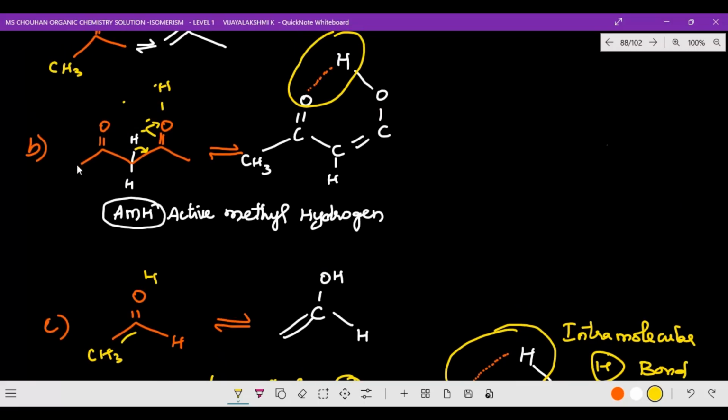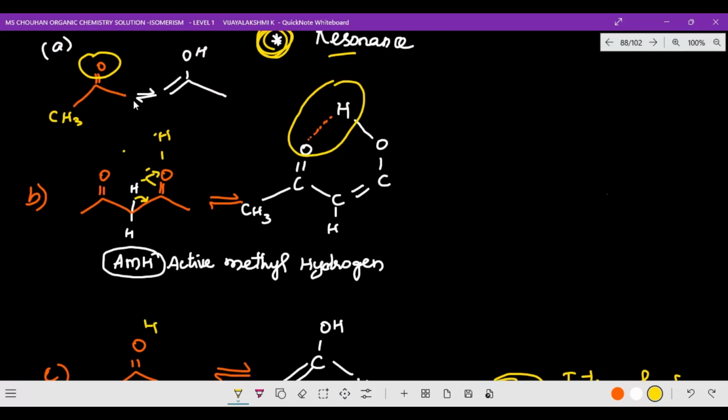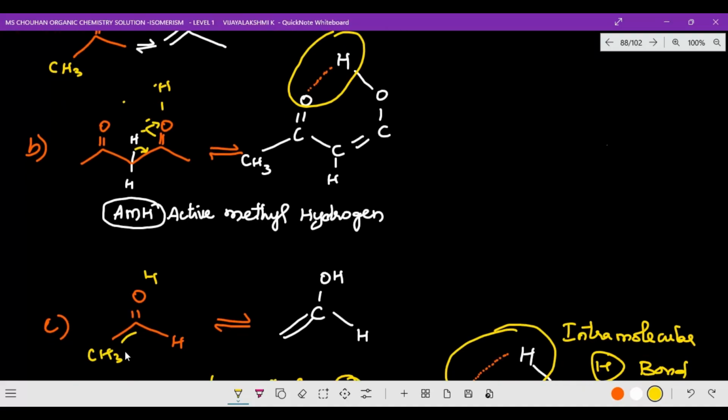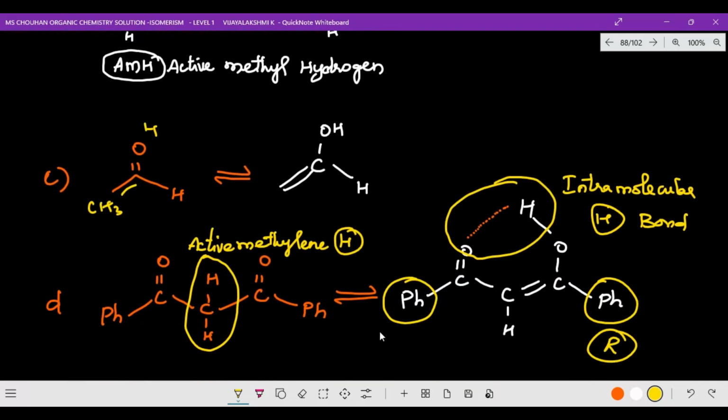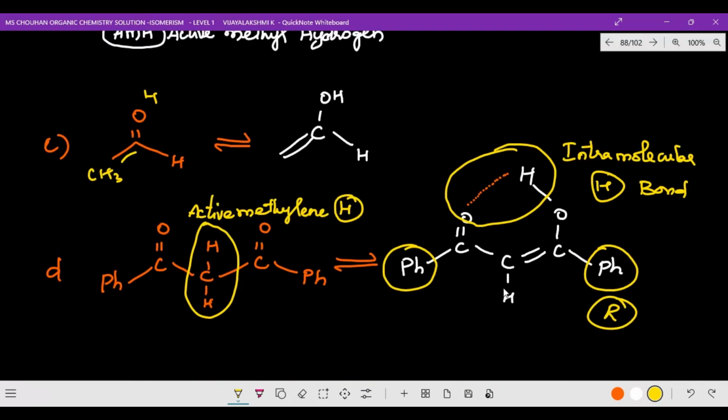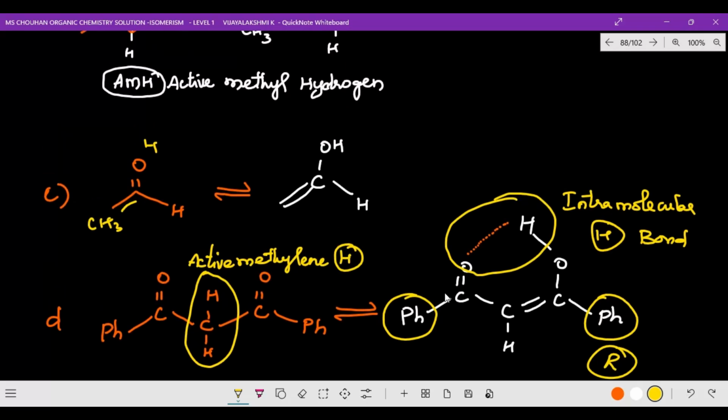Now how many alpha hydrogens are available? Here already two alpha hydrogens are there, here three, and here also three. So that means 6, 7, 8 alpha hydrogens, whereas here only 6 alpha hydrogens. And of course this is 3 alpha hydrogens only. But here 2 alpha hydrogens are here, and here pH, that is a resonance. So both things are available.